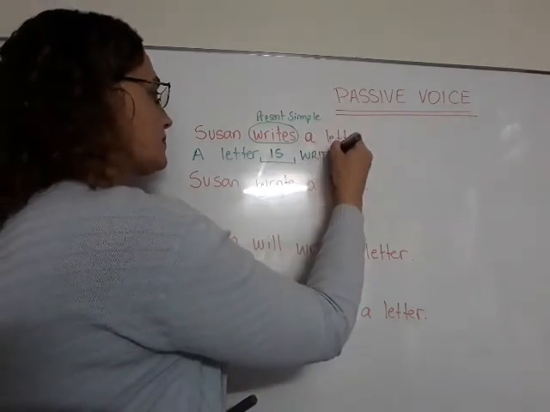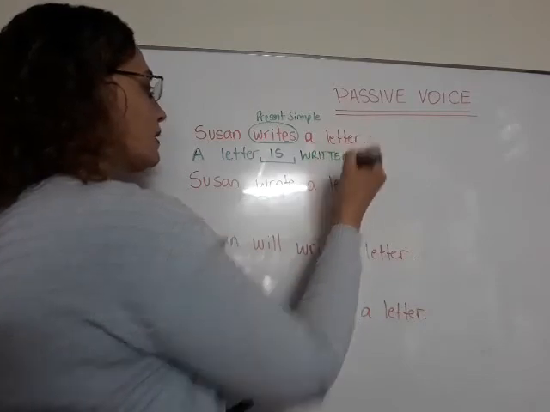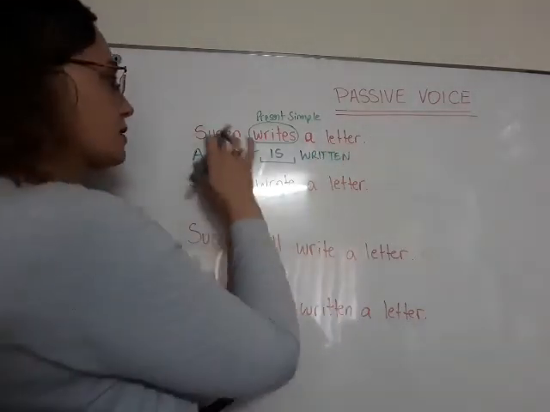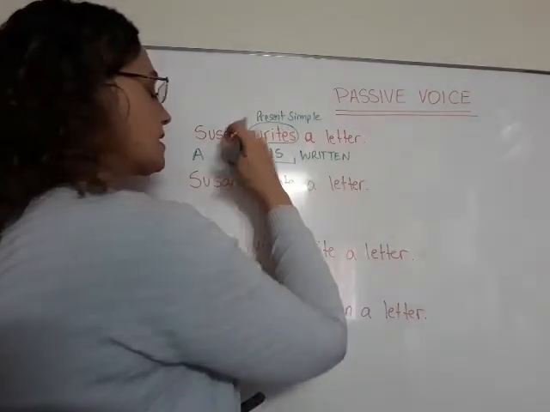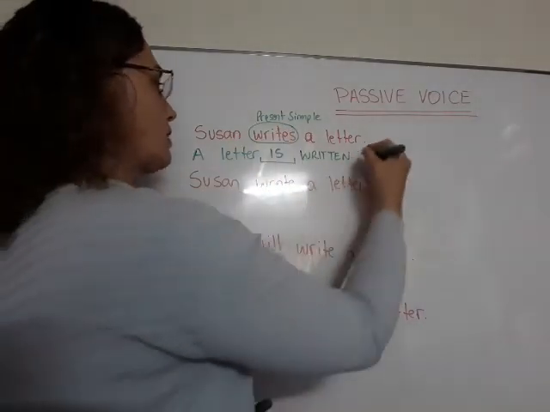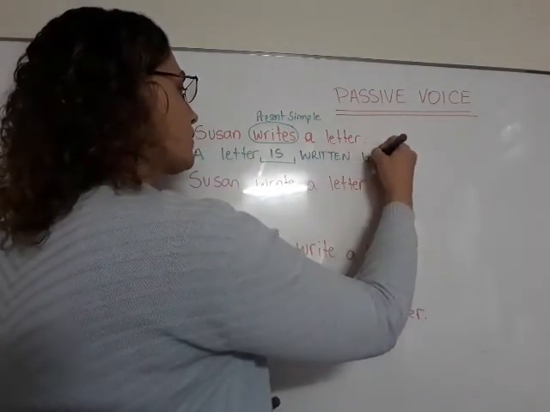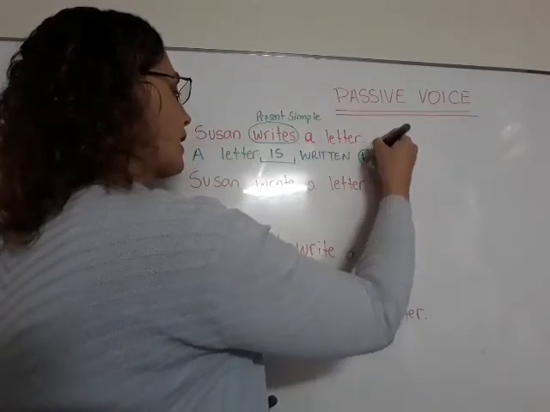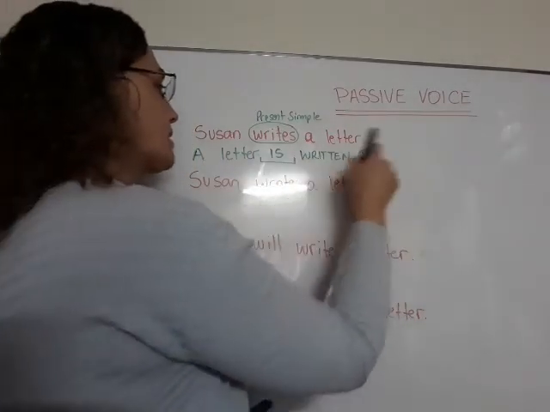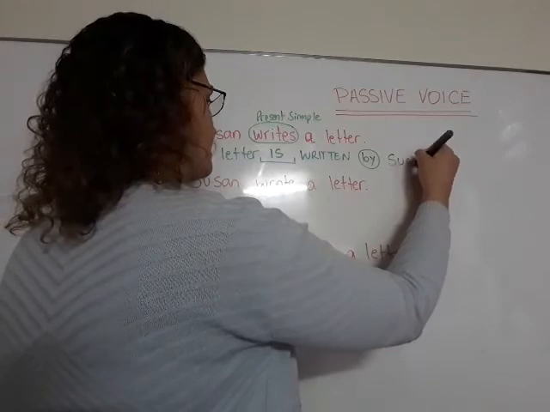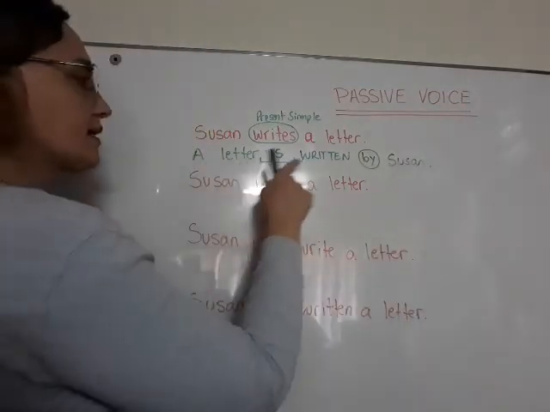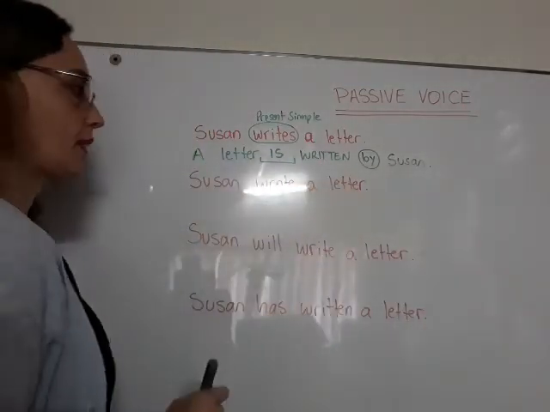Written. And now if I want, I write the agent, I mean who did the action. It is introduced with by, okay? A letter is written by Susan. Una carta es escrita por Susana.